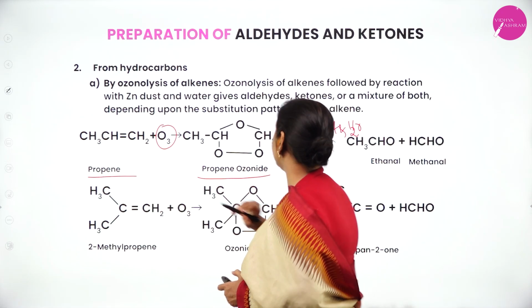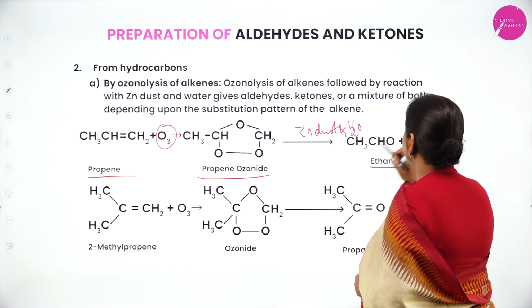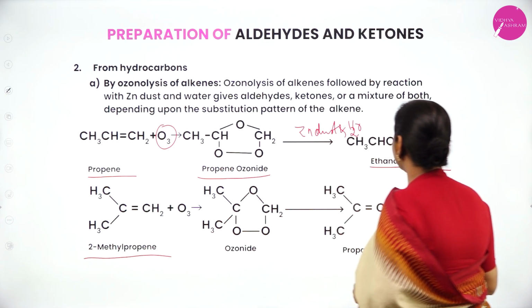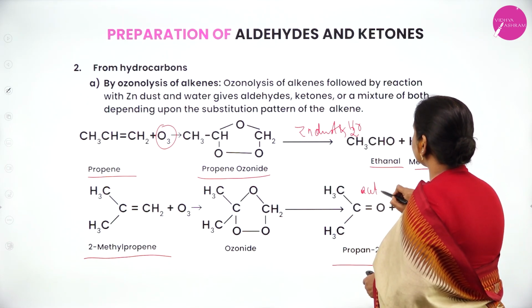When you use propene, we'll get a mixture of ethanal and methanal, that is acetaldehyde and formaldehyde. When you use 2-methyl propene, you'll get propan-2-one, or its trivial name is acetone.